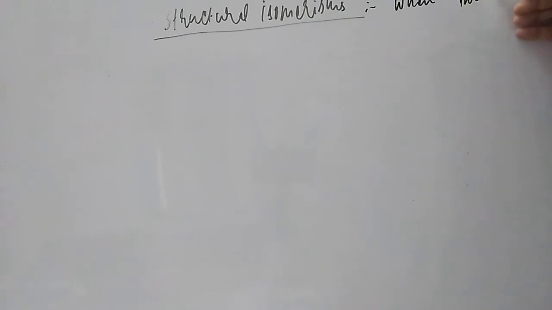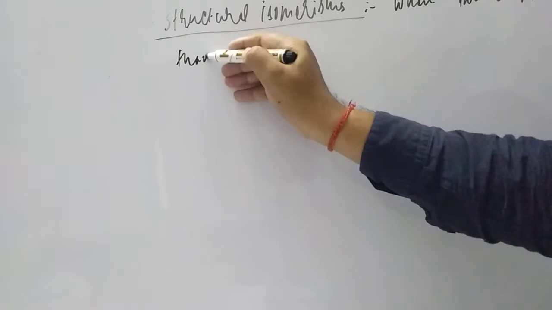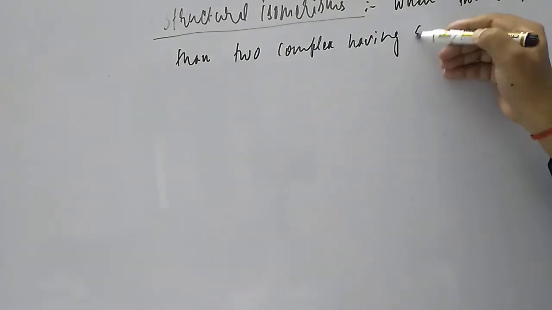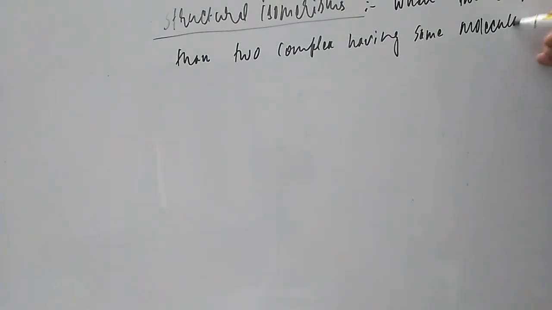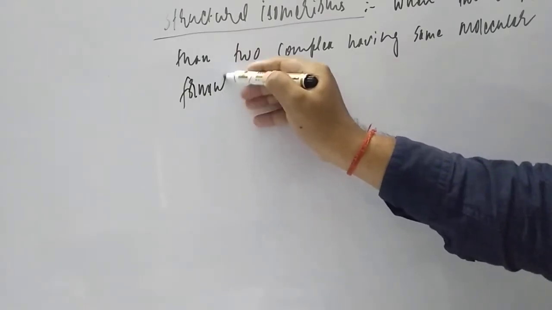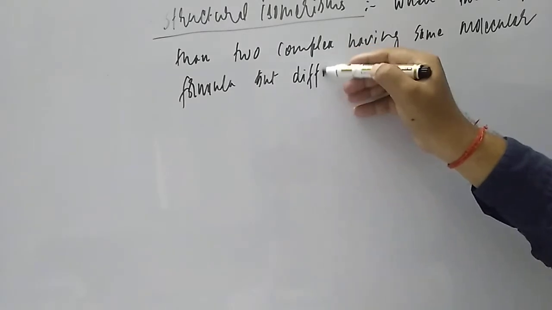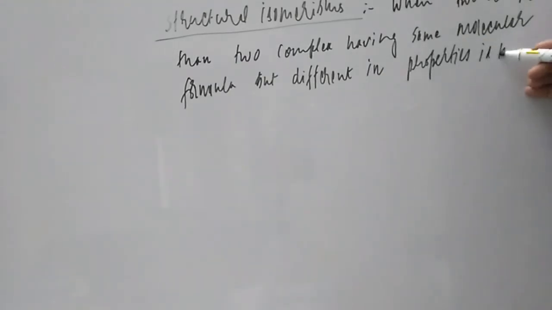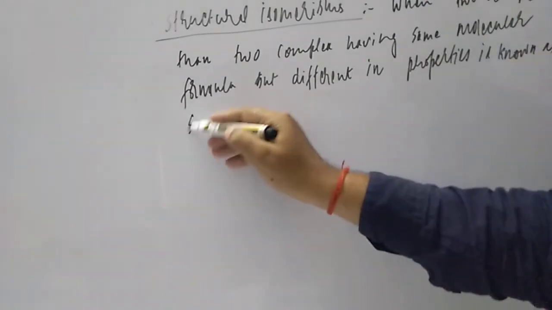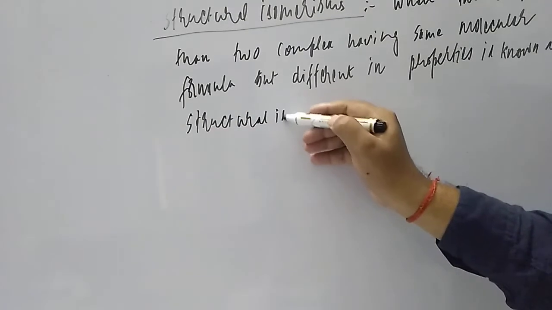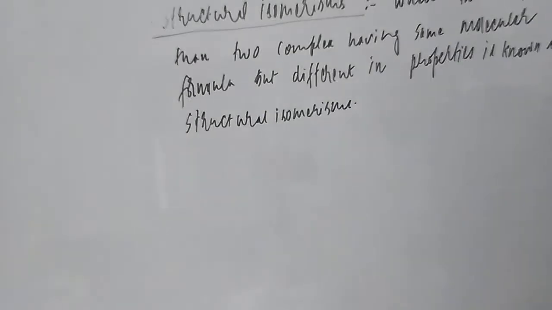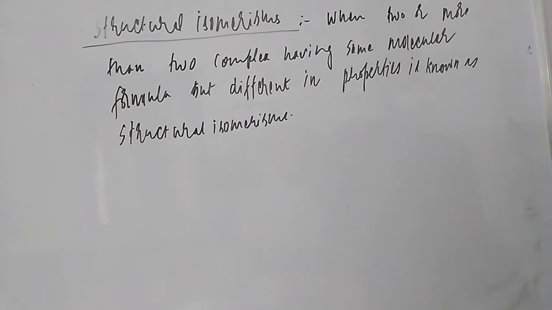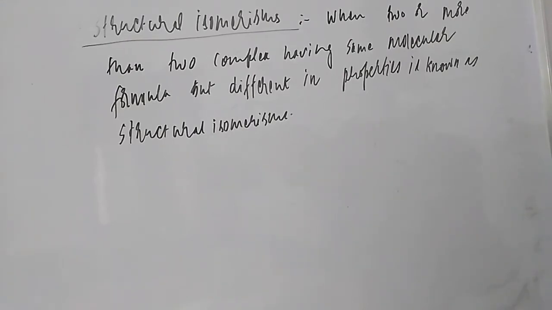When two or more than two complexes having the same molecular formula but different in properties are known as structural isomerism. Okay, that you keep in mind. So when you explain structural isomerism, students, they have the same molecular formula but different properties.